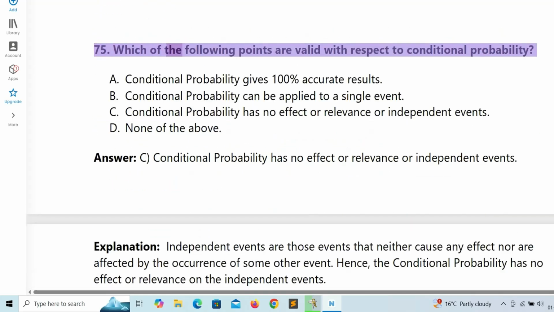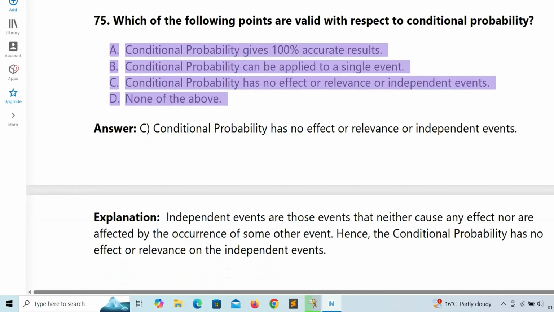75. Which of the following points are valid with respect to conditional probability? A. Conditional probability gives 100% accurate results. B. Conditional probability can be applied to a single event. C. Conditional probability has no effect or relevance on independent events. D. None of the above.